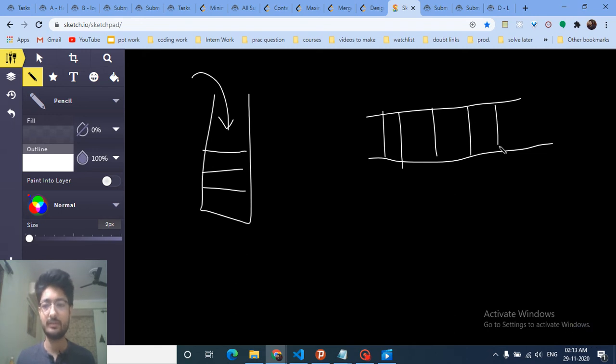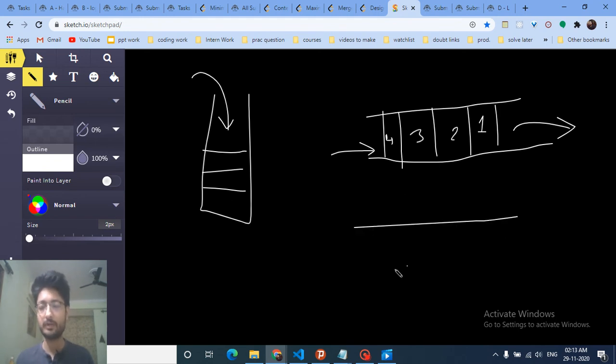As you can see, if I insert this one first, then 2, then 3, then 4, the exit is from this side. So if 1 is inserted first, it will be exited first. But there is no insertion from the back. There is only insertion at this point and exiting at this point. But there's a data structure called deque, in which there is insertion at both ends, and you can also delete or pop out from both ends.